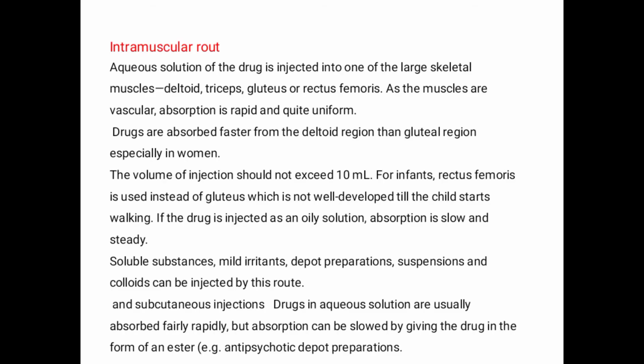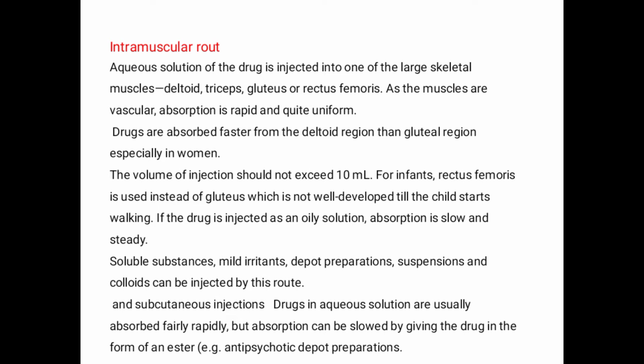Number two, intramuscular route. The aqueous solution of the drug is injected into one of the large skeletal muscles such as deltoid muscle, which is present on the upper arm, and triceps and gluteus and rectus femoris muscles. These muscles are vascular and the absorption is rapid and quite uniform. Drugs are absorbed faster from the deltoid region than the gluteal region, especially in women.